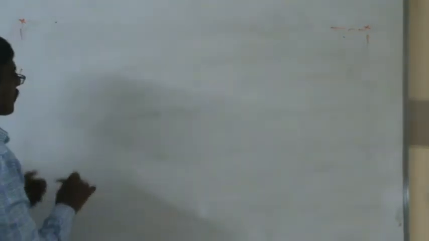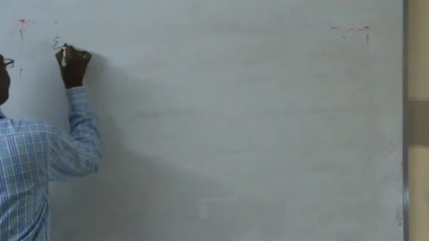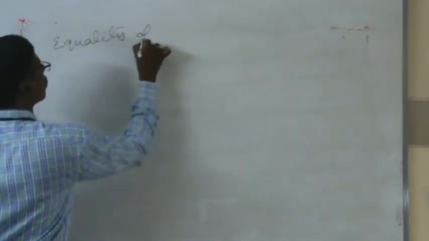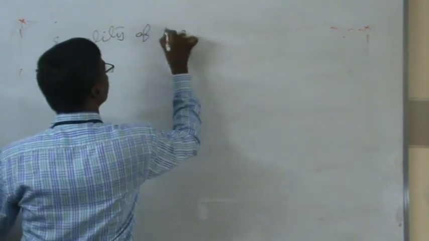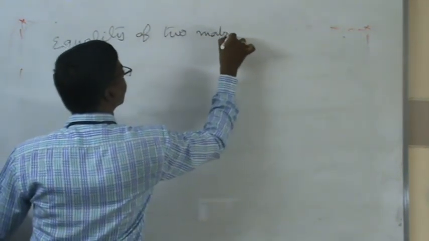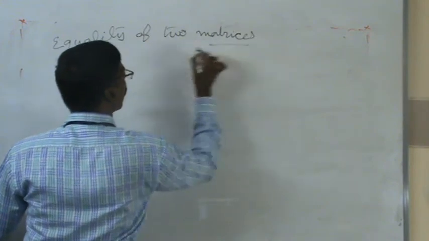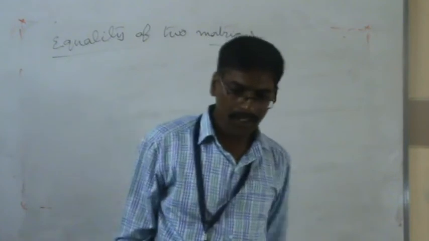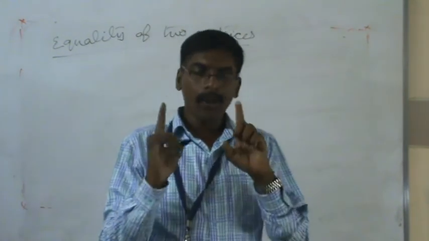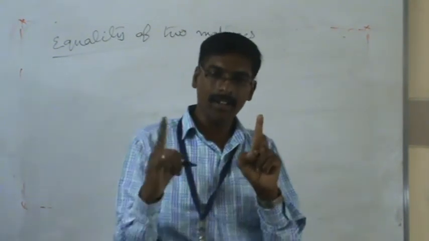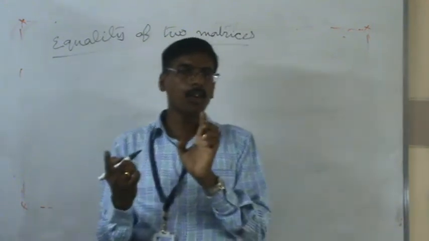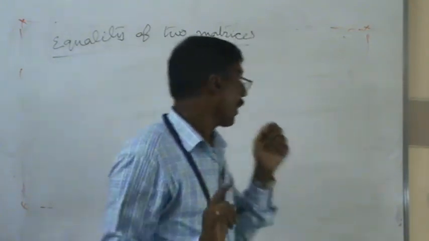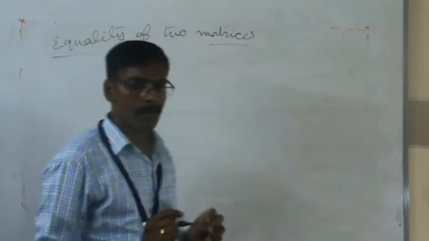Equality of two matrices. What is meant by equality of two matrices? We are just comparing two matrices, to see whether the two matrices are equal or not. How to identify this? Then we have to understand the equality of two matrices.